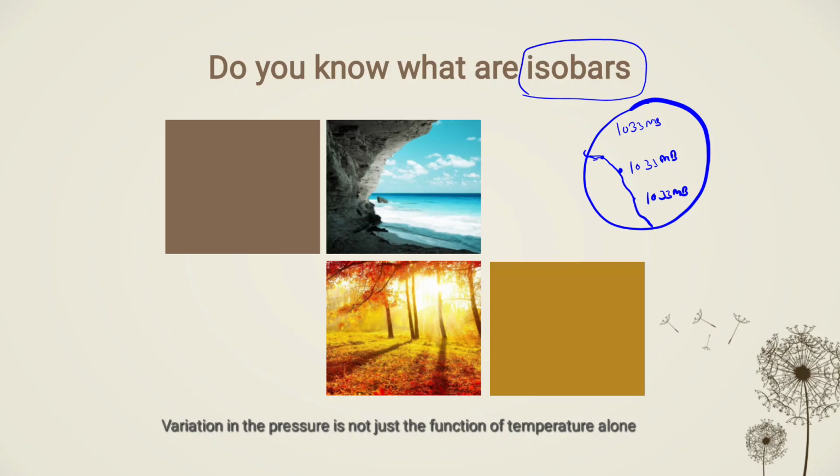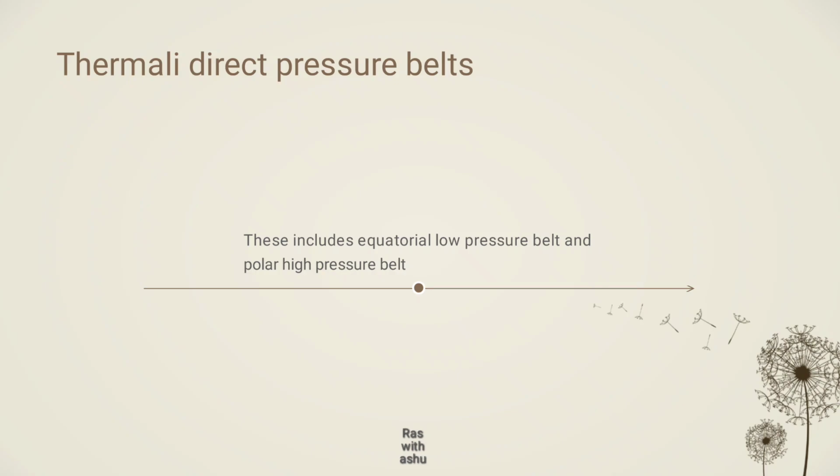So variation in the pressure is not just a function of temperature alone, it is a function of rotation of earth as well, right? So there are two aspects of the variation of atmospheric pressure. First one is the temperature and second one is the rotation of earth. So there are two kinds of pressure belts on earth.